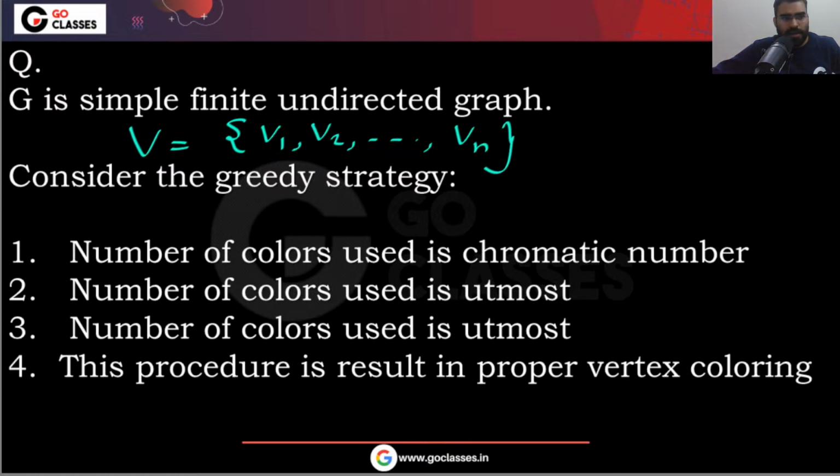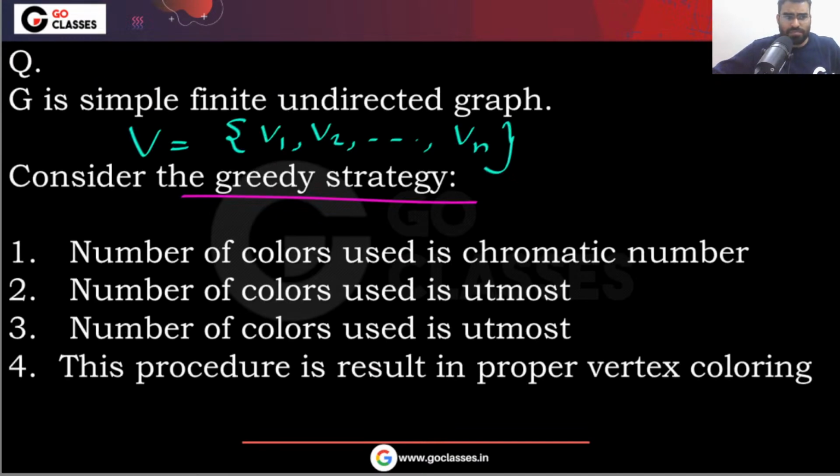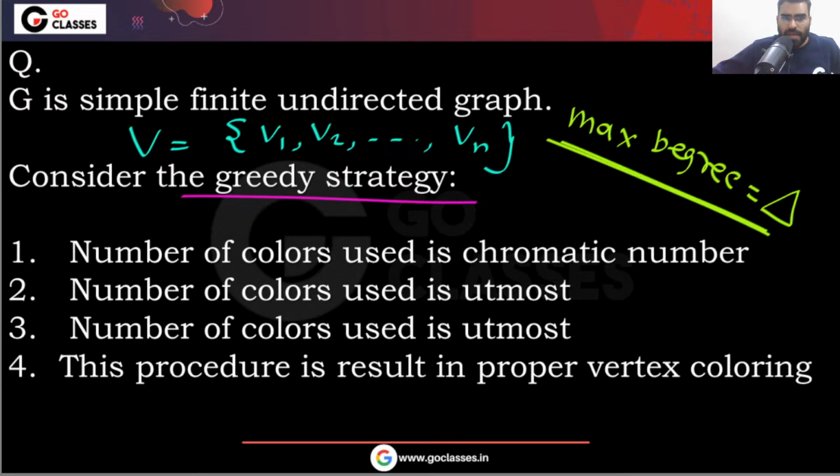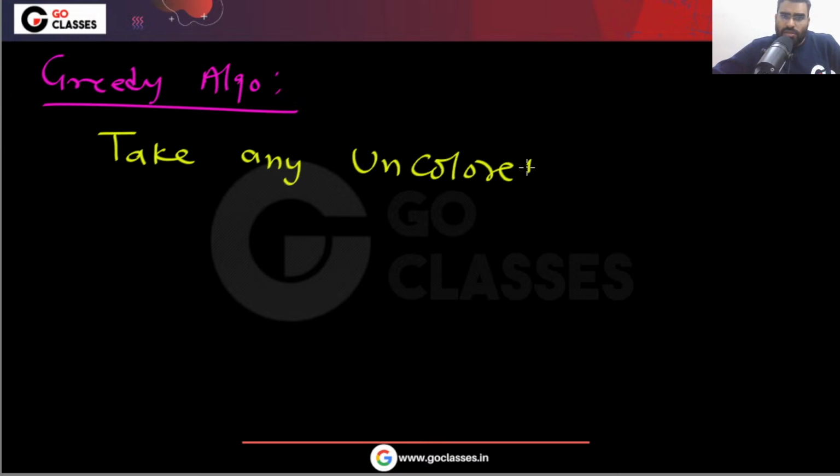In this question there was a greedy algorithm given to you. For coloring the graph, n vertices are already given, and the maximum degree was given, that was delta. Now the question was saying that there is a greedy algorithm in which you take any uncolored vertex vi, one that is uncolored yet.